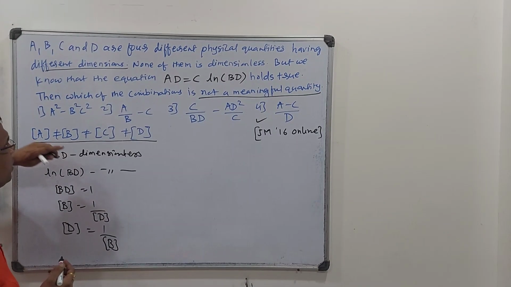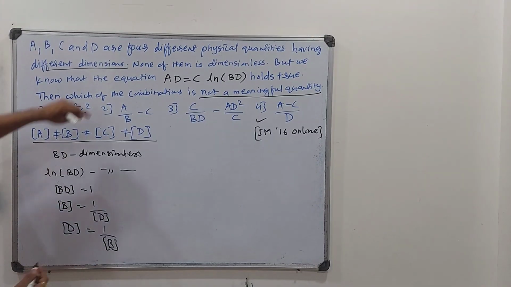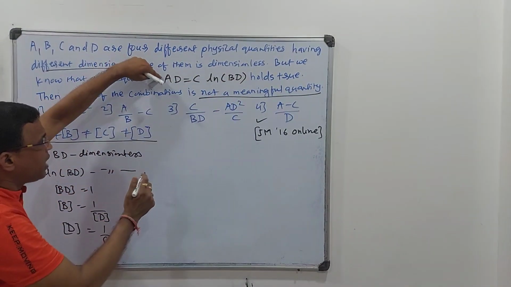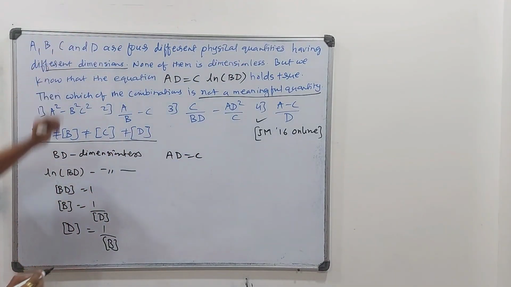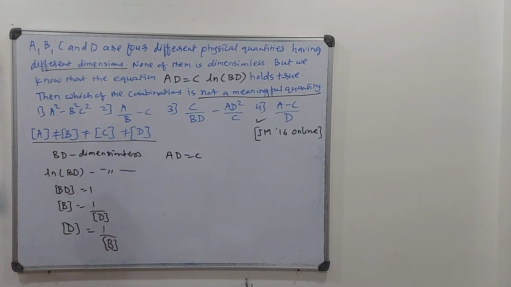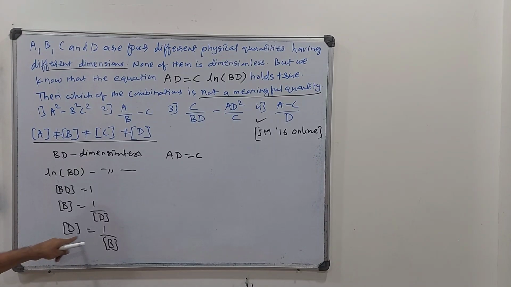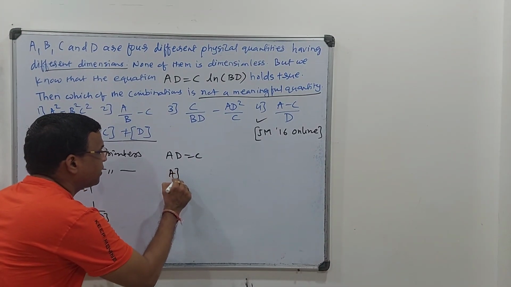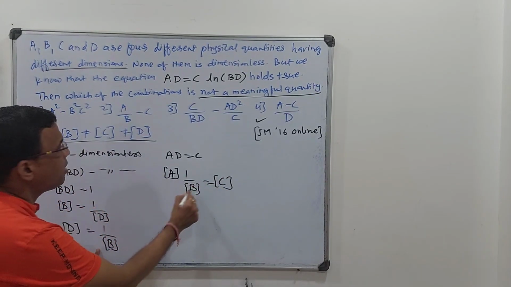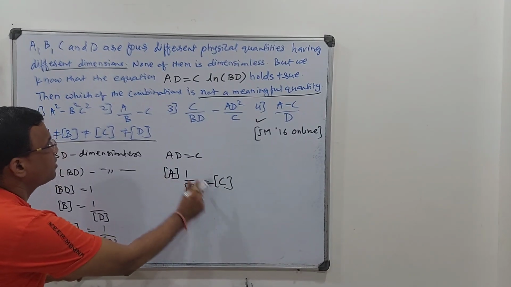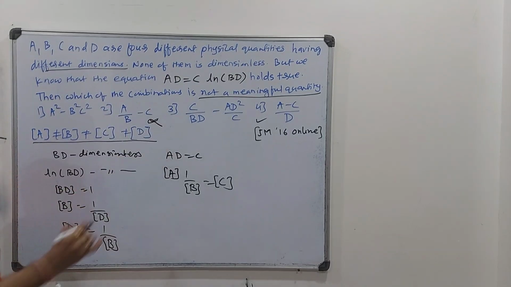So I will pick up the easier one. Suppose B is equal to 1 upon D, and BD is dimensionless. So ln BD is dimensionless. So I can simply say that AD is equal to C, because this portion is dimensionless. I will remove D because the first two options have no D, so D is replaced with 1 upon B. So I will get A times 1 upon B is equal to C. So A by B is equal to C, or A by B minus C is a meaningful quantity. It is a meaningful quantity, so this couldn't be my answer.